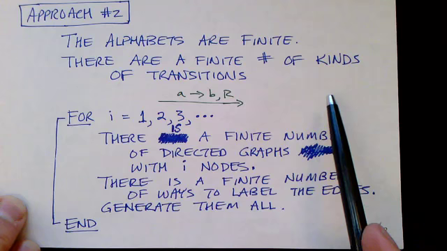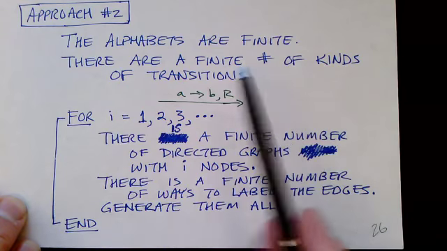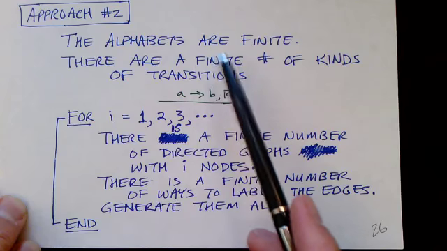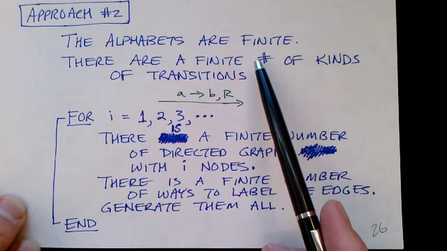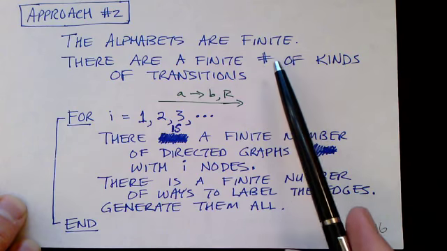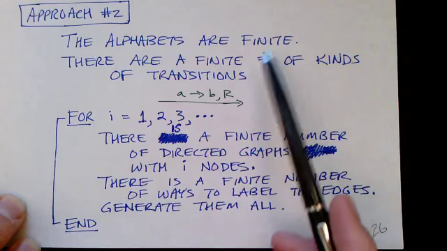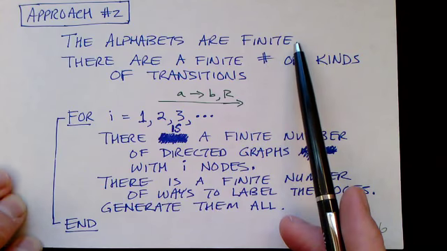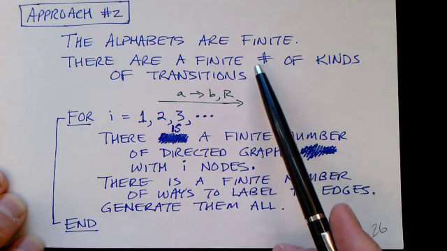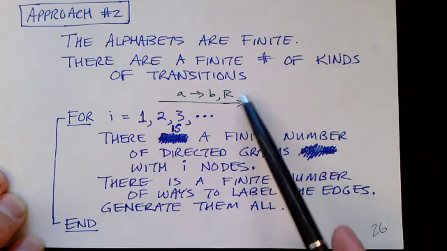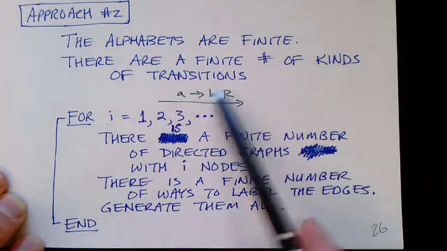Maybe it was 6, I can't quite remember. But in any case, we have all these pieces that describe a Turing machine, and each one of these is a finite set. For example, the alphabet of input characters is finite. The tape alphabet is finite. The set of states is finite. The kinds of transitions that we might have are finite, right?